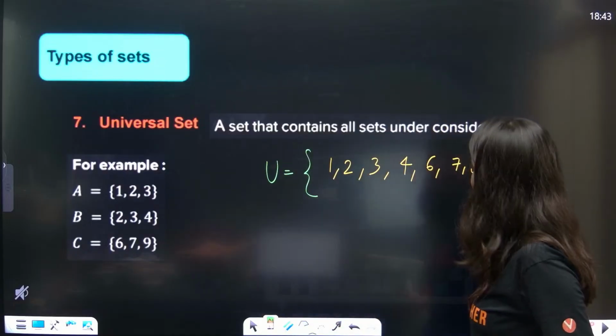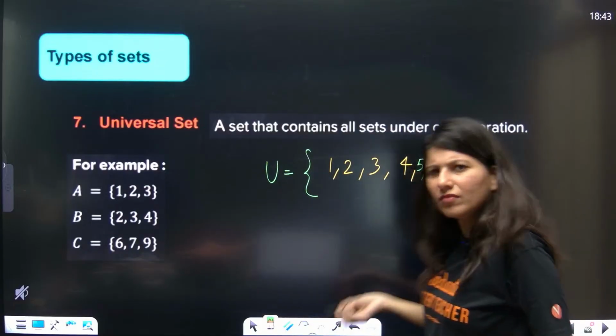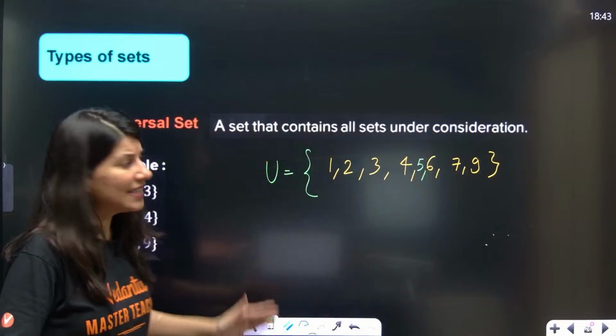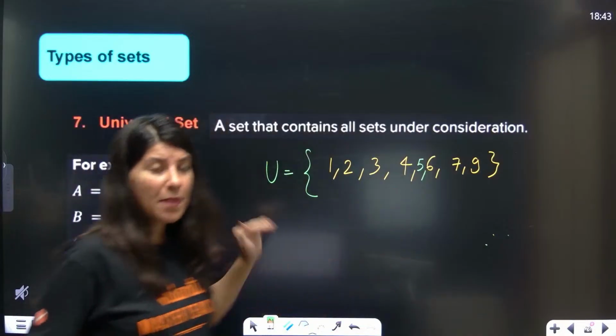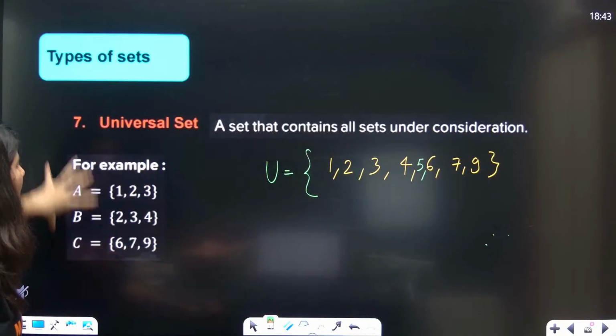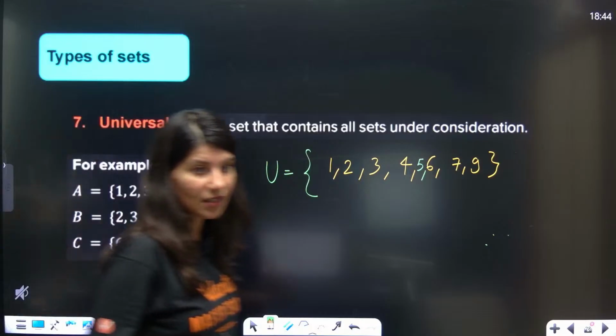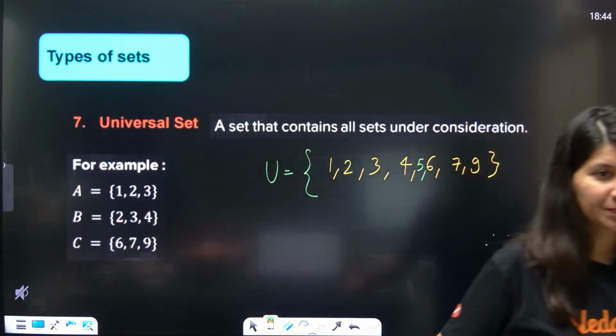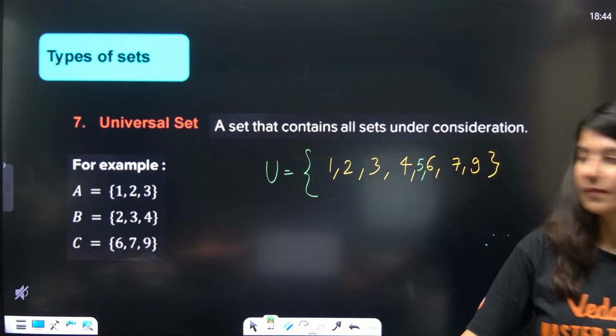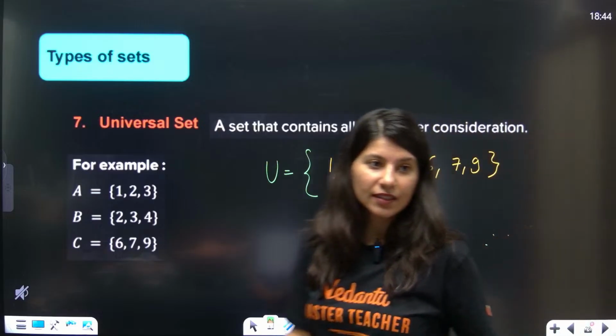And you know what, if it has 5 also, then it's not a problem. See, it can have extra elements, but at bare minimum it should have all the elements which are there in the context. That is your universal set. Okay, all right.